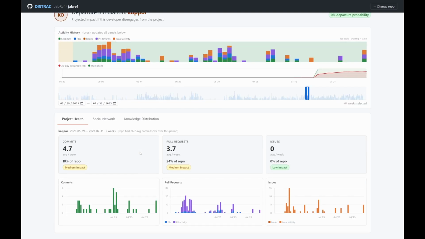The first view that we get is of the overall project health and how their contribution affects the entire repository. We get to see the average amount of contributions they make per week and what percent total of the repository this impacts.